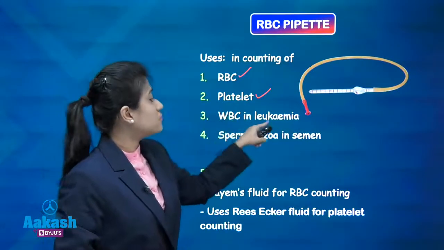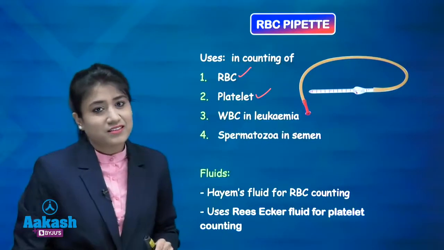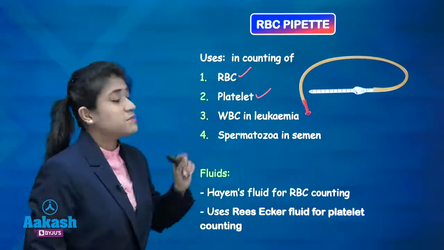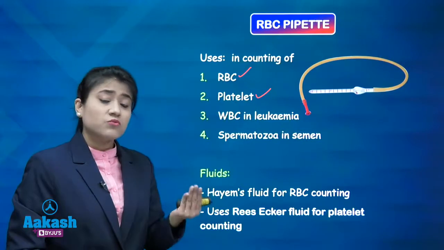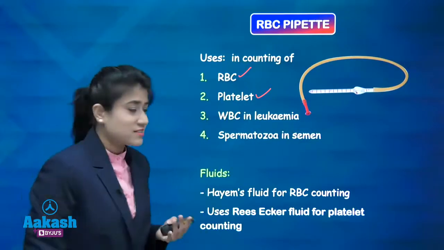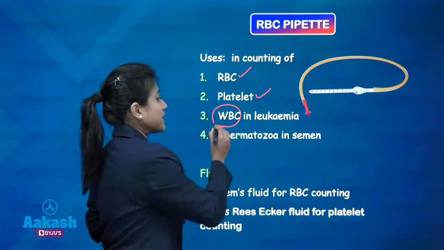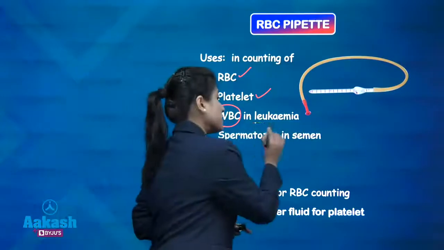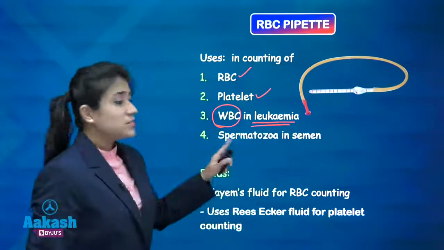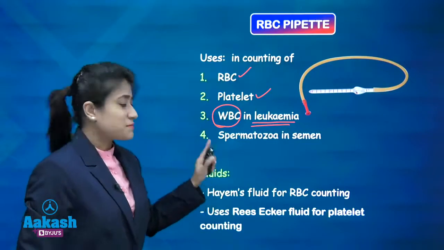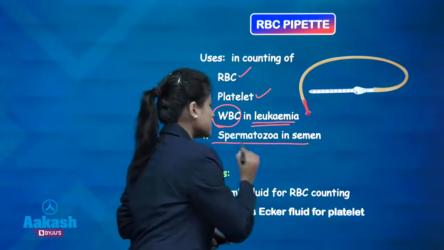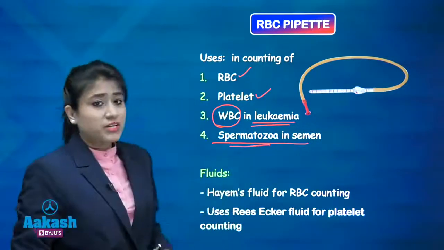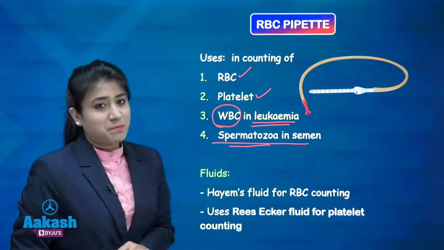What about WBCs in leukemias? I told you that the RBC pipette is for counting a larger number of cells. That's why WBCs can also be counted in the RBC pipette in case of leukemia. What about spermatozoa in semen? Yes, spermatozoa in semen can also be counted with the help of the RBC pipette.